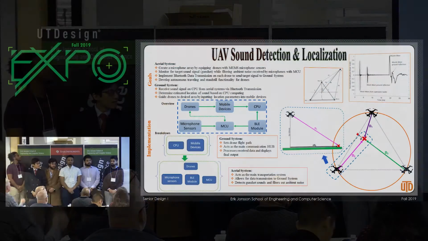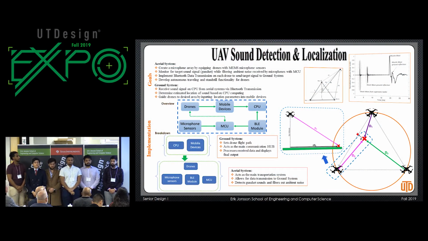The problem that we're addressing is a very relevant and very prevalent one in society: what to do when you have an active shooter in an urban environment. Currently, first responders on the scene are delayed because they're unable to locate a shooter, and in addition to that, their lives are put in harm's way because of this uncertainty about where the shooter is.